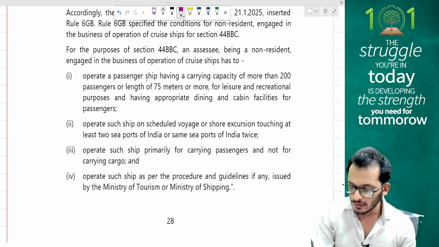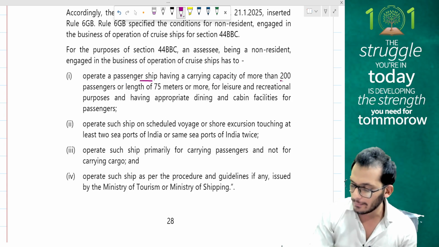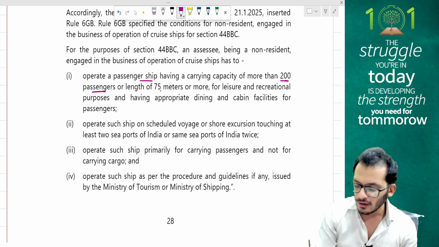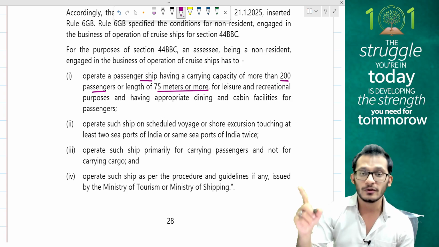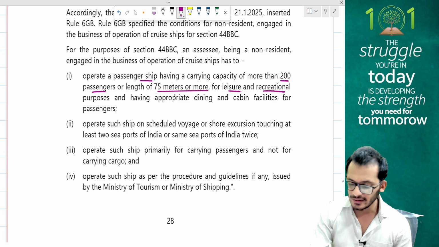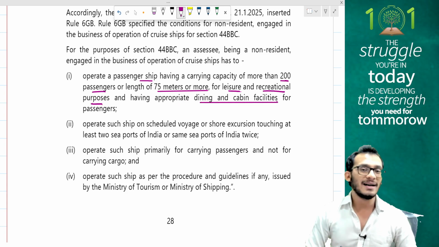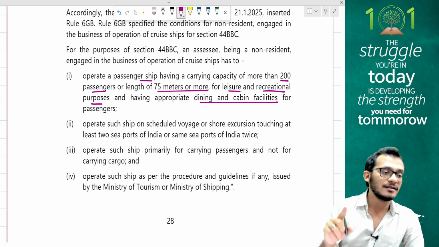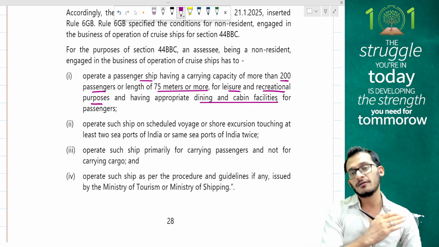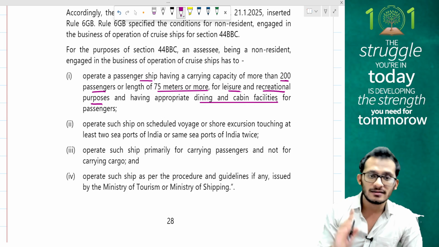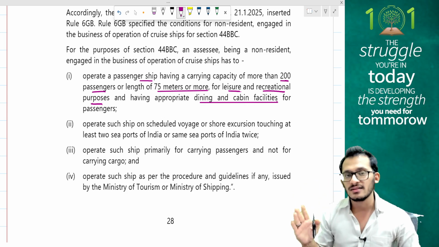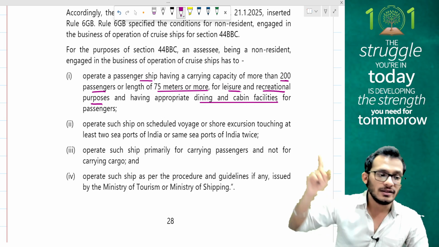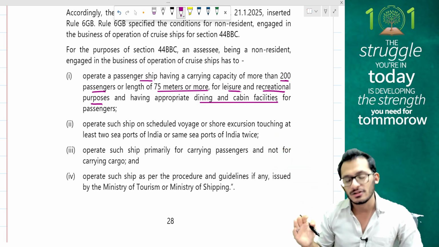Condition number 1, the operating passenger ship should have a capacity of more than 200 passengers or a length of 75 meters or more for leisure and recreational purposes, and should have appropriate dining and cabin facilities for passengers. So you need to have either a passenger capacity of more than 200 or your length of the cruise ship should be more than 75 meters. You should have a dining facility and a cabin facility for all your passengers. It should be for leisure or recreational purposes.